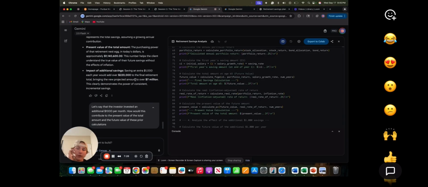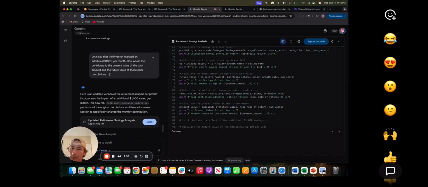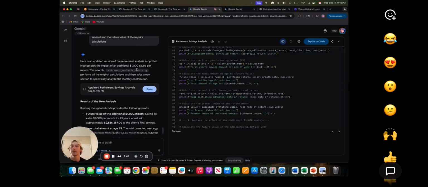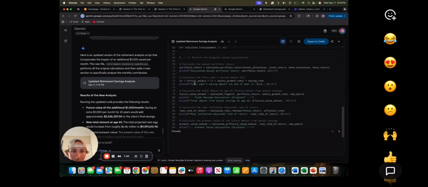And then let's see here. For the evolve part of DRIVER, I said, instead of that $1,000 at the end of the year, what if we did an additional 1,000 per month? How would this contribute to the present value of the total amount and the future value of these calculations?